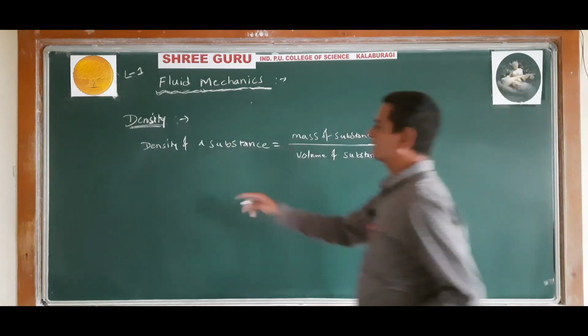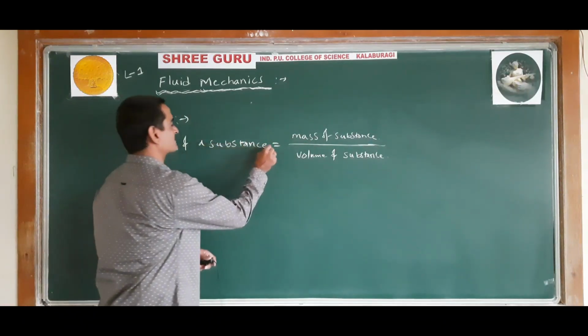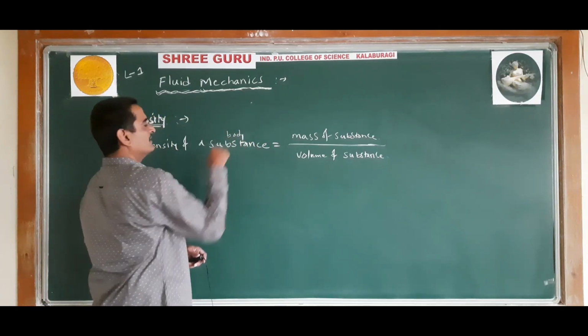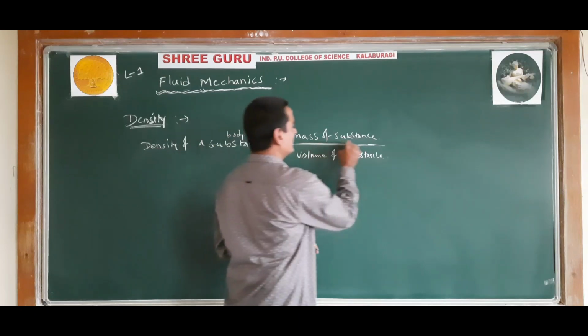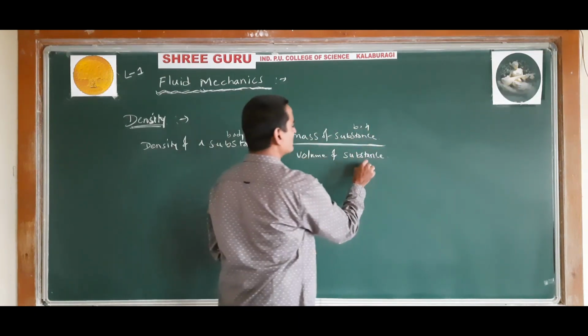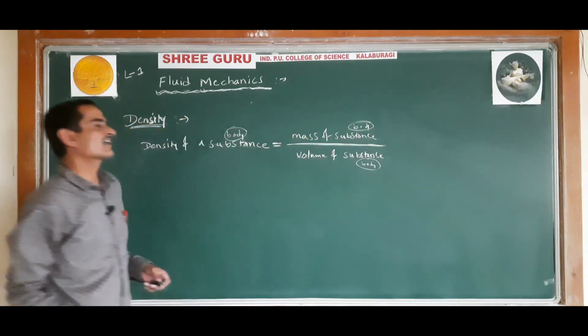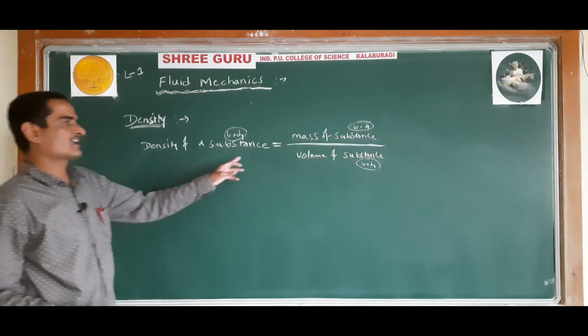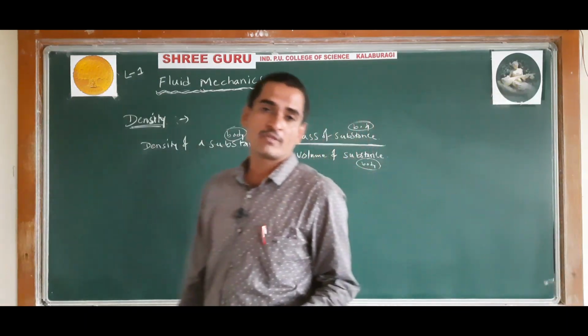Now, density of a body, instead of substance. Density of a body is also defined as the ratio of mass of the body to the volume of the body.